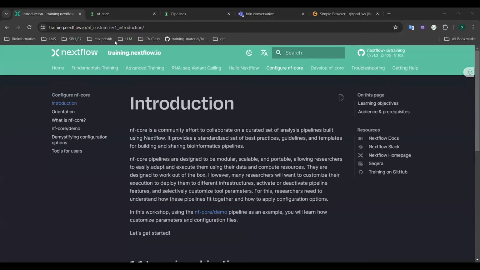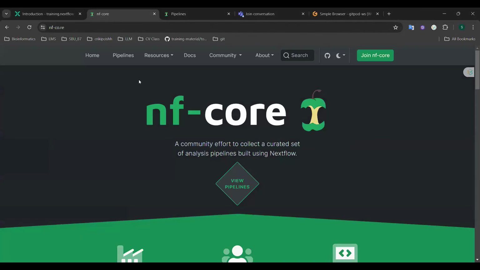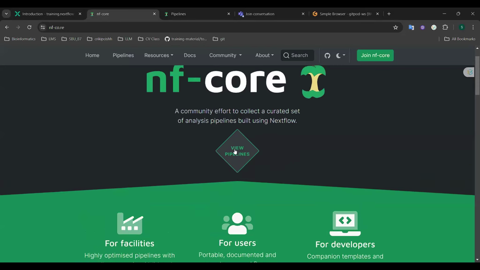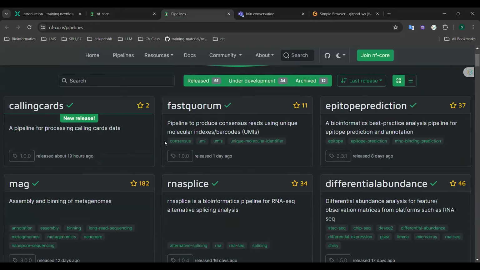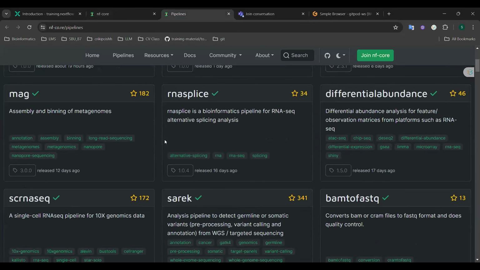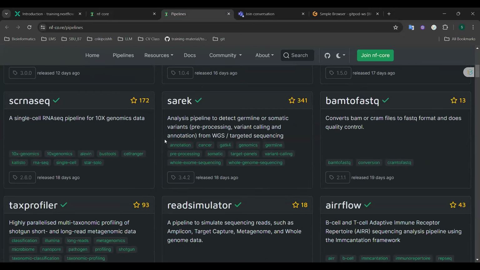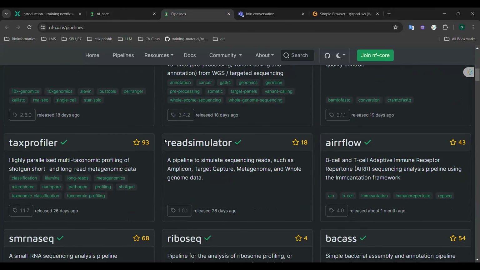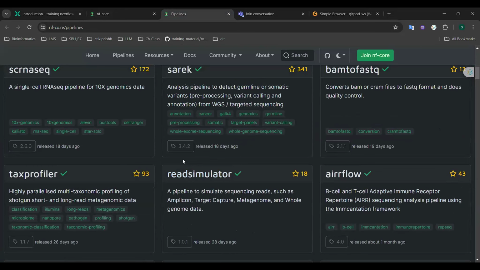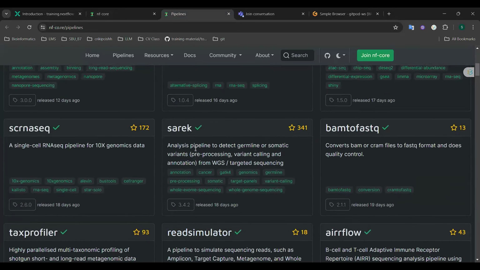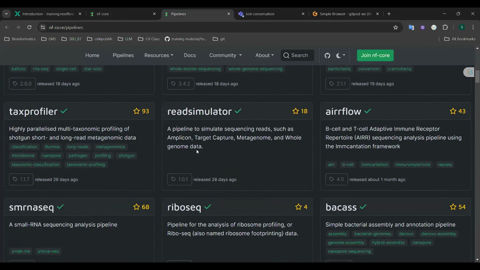If you visit the NF Core website here, you can find different types of pipelines for various analysis tasks like single-cell RNA sequencing and more. NF Core also offers many pipelines that can be used for the upcoming final exam. There are so many pipelines that you can use.